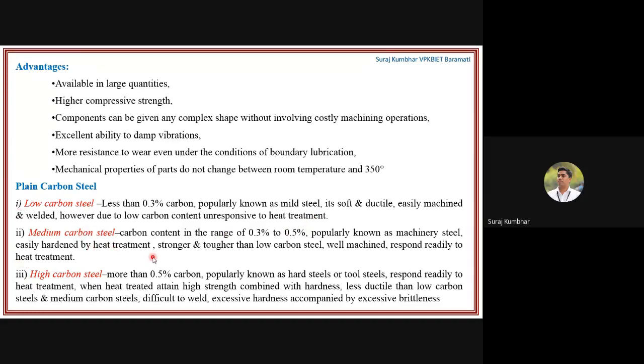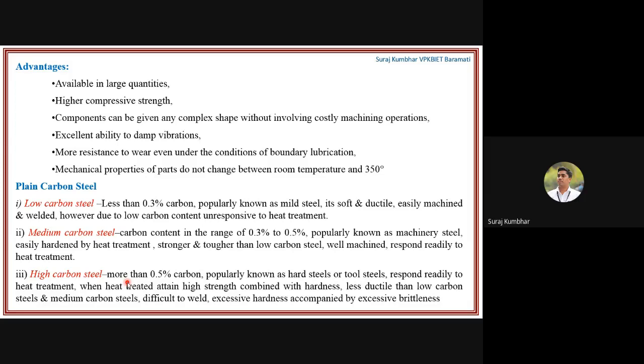Now medium carbon steel contains 0.3% to 0.5% carbon, and it is known as machinery steel. It is easily hardened by heat treatment. It is stronger and tougher than low carbon steel, well machined, and responds readily to heat treatment. Now what is high carbon steel? The material which contains more than 0.5% carbon is known as hard steel or tool steel, and it responds readily to heat treatment. For heat treatment purposes, high carbon steels are used.